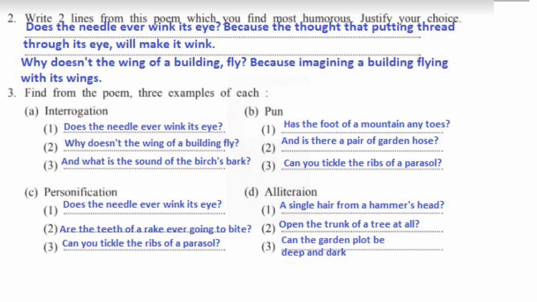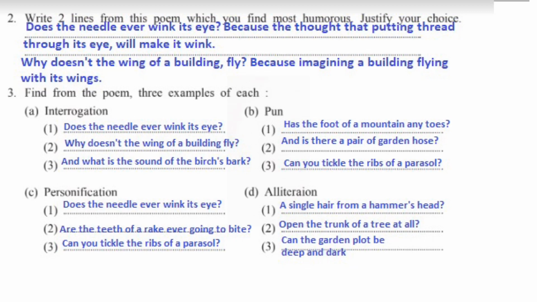Question number 2. Write 2 lines from this poem which you find most humorous. Justify your choice. First, does the needle ever wink its eye? Because of the thought that putting thread through its eye will make it wink. Second example, why doesn't the wing of a building fly? Because of imagining a building flying with its wing.